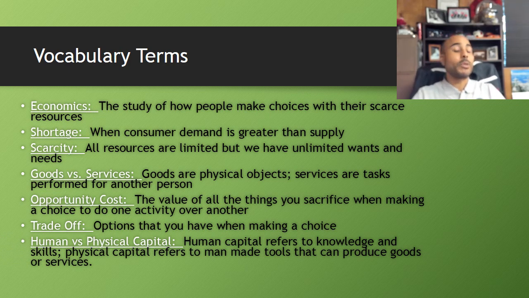Last of all, the difference between human capital and physical capital. Physical capital means man-made tools that can be used to create a good or a service. So a great example of physical capital could be something like a hammer, whereas human capital is different. Human capital means all of the knowledge, skills, or training that you receive to know how to create a good or perform a service. Yeah, it helps when I say it the right way.